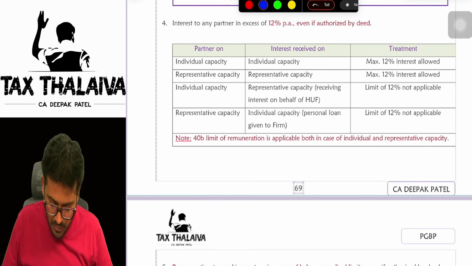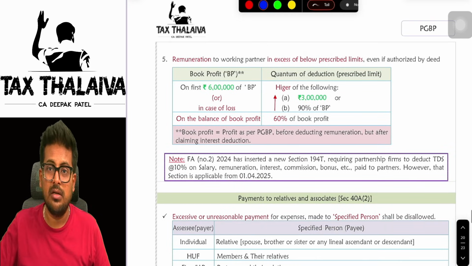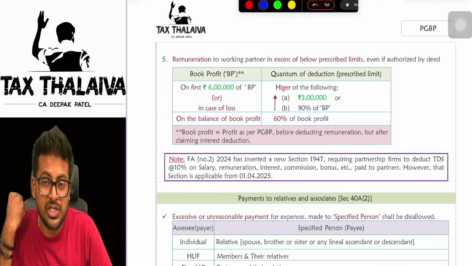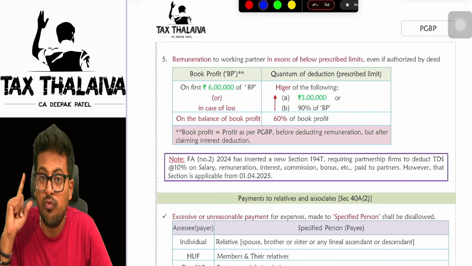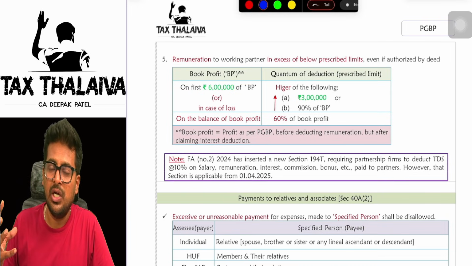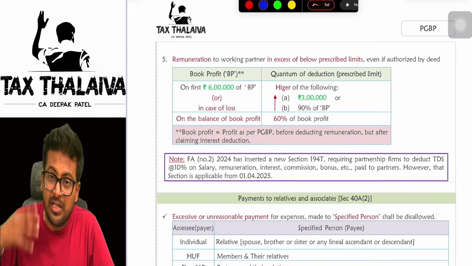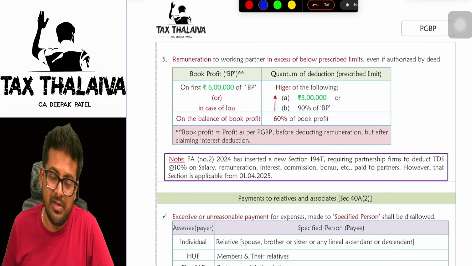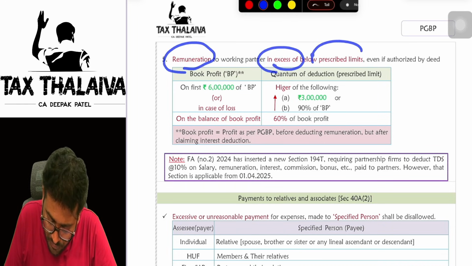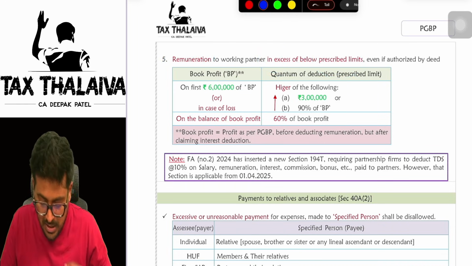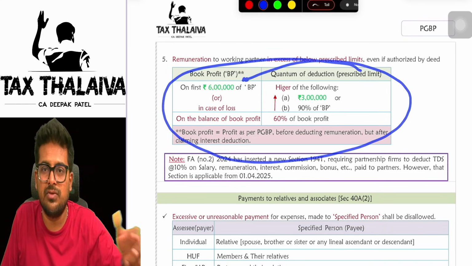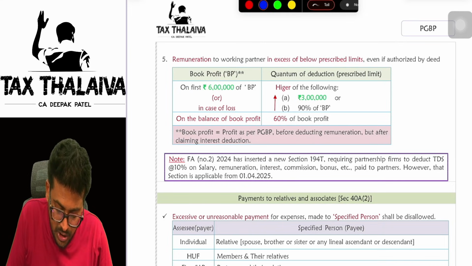Is it clear? Now, sir, interest you told maximum 12%, but what about remuneration, sir? Is it fully allowed? No, 40B has an issue, and 40B has given a beautiful method of computing the disallowance and allowance. How much is allowed is given here. See, remuneration in excess of the below prescribed limit is disallowed. Means this much is allowed. Whatever remuneration you pay beyond this will be disallowed. How much is allowed, sir?